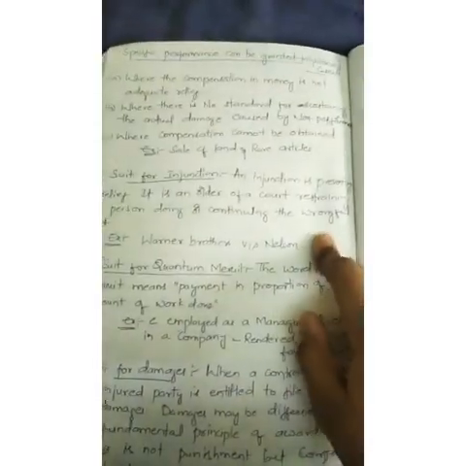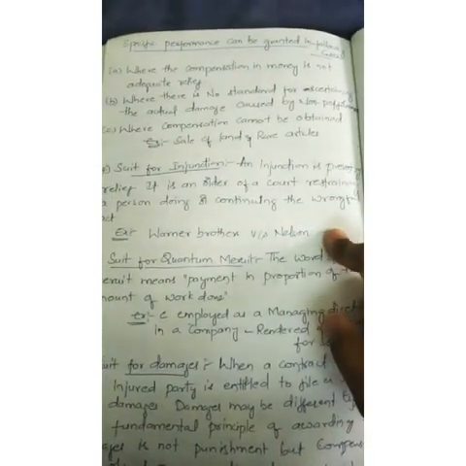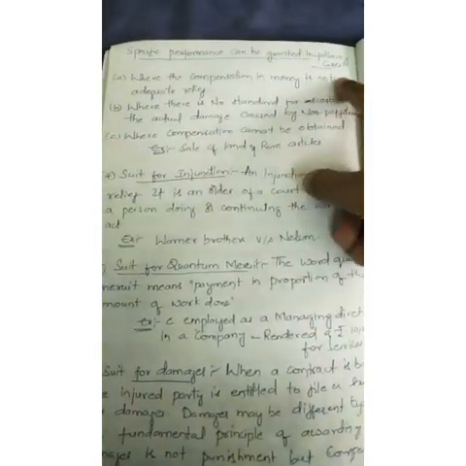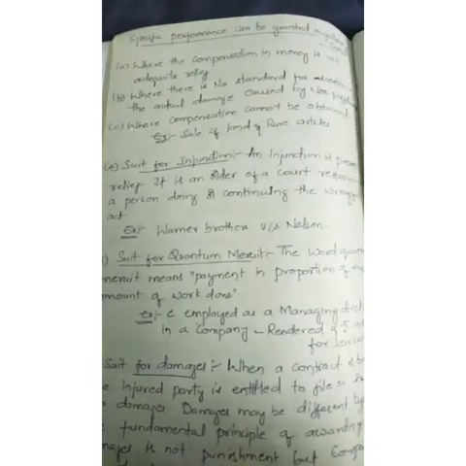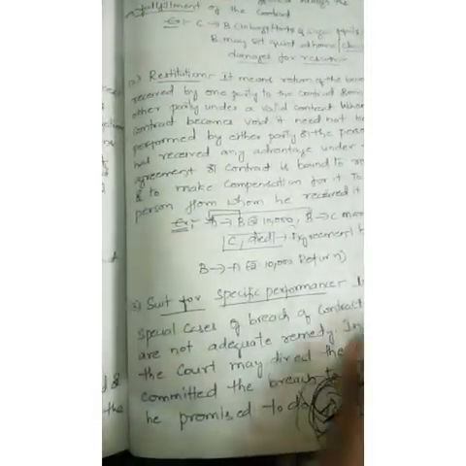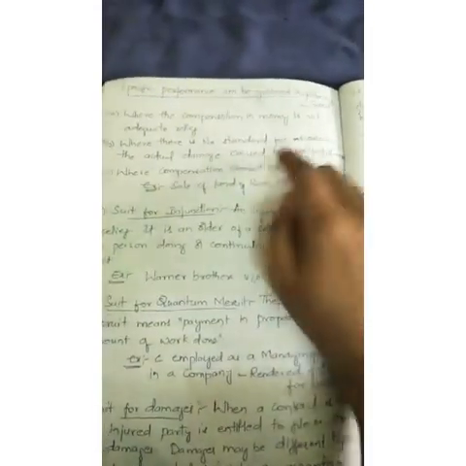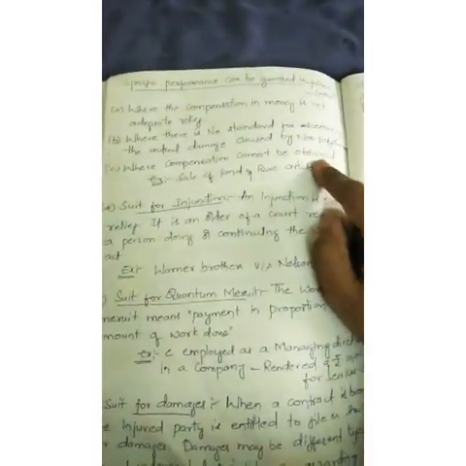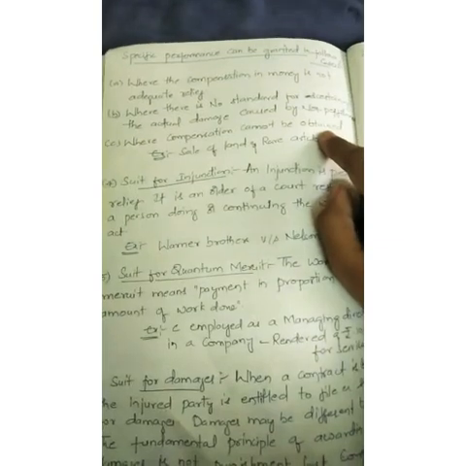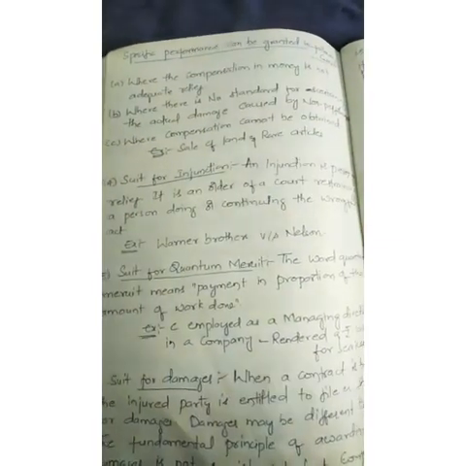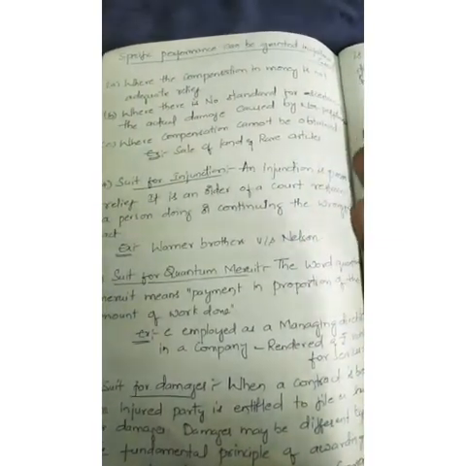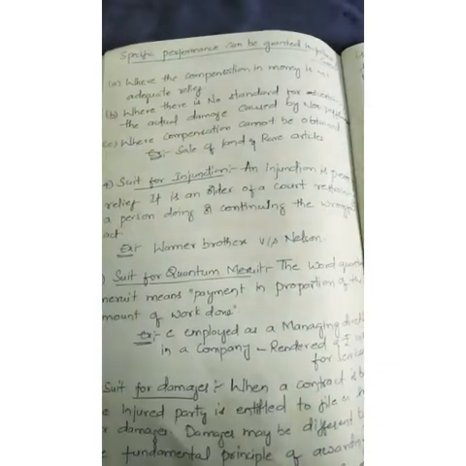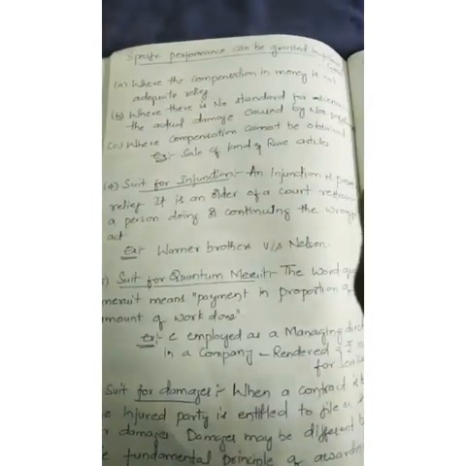The next remedy here is that specific performance can be granted in the following cases. So what are the cases for specific performance? Under this there are three conditions. First, where compensation in money is not adequate relief, meaning we cannot give compensation in money to the aggrieved party. In that case specific performance is demanded.